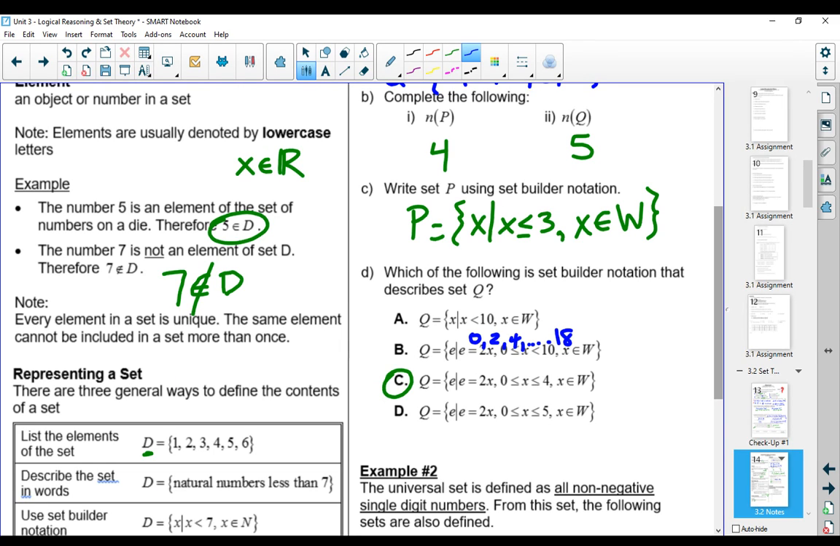And if we check out the bottom one, it says 2X, where X is greater than or equal to 0 and less than or equal to 5. Well, 2 times 0 is 0, 1 times 2 is 2, all the way up to 5 times 2 is 10. Well, we don't want 10 to be included. If we go back to the middle one where the answer actually is, if I start plugging those in, 2 times 0 is 0, 1 times 2 is 2, all the way up to 4 times 2, which is 8. So sometimes these questions are best done if you actually calculate out the numbers and see which one matches your set.